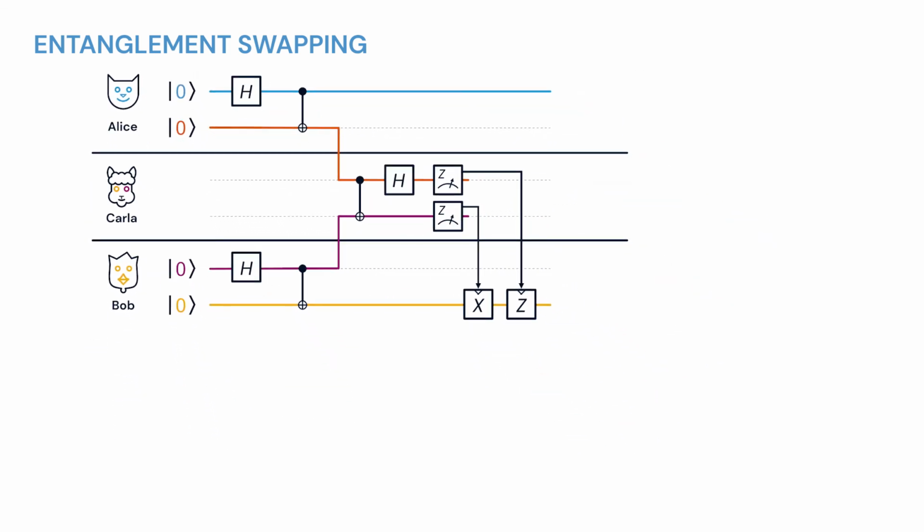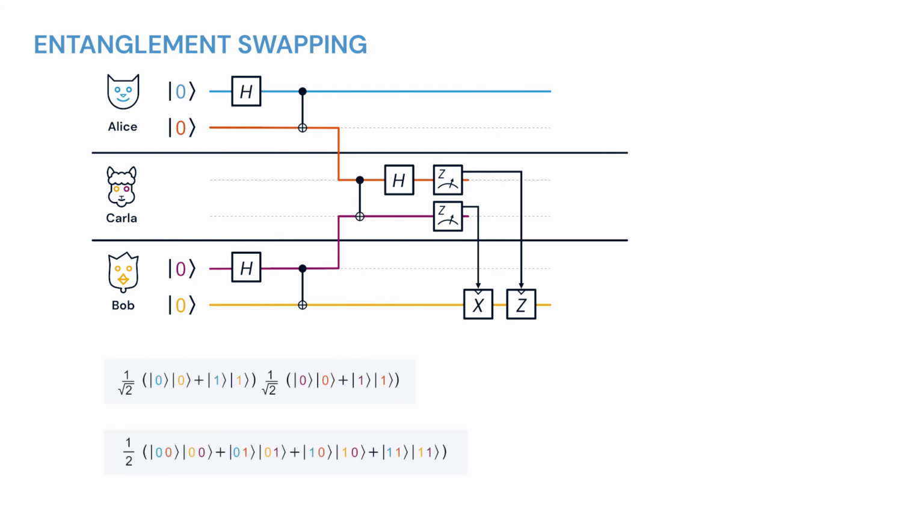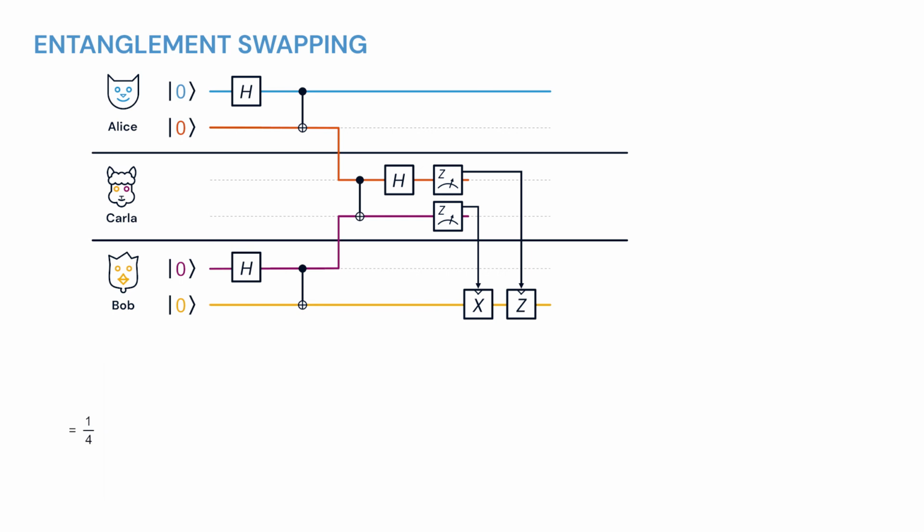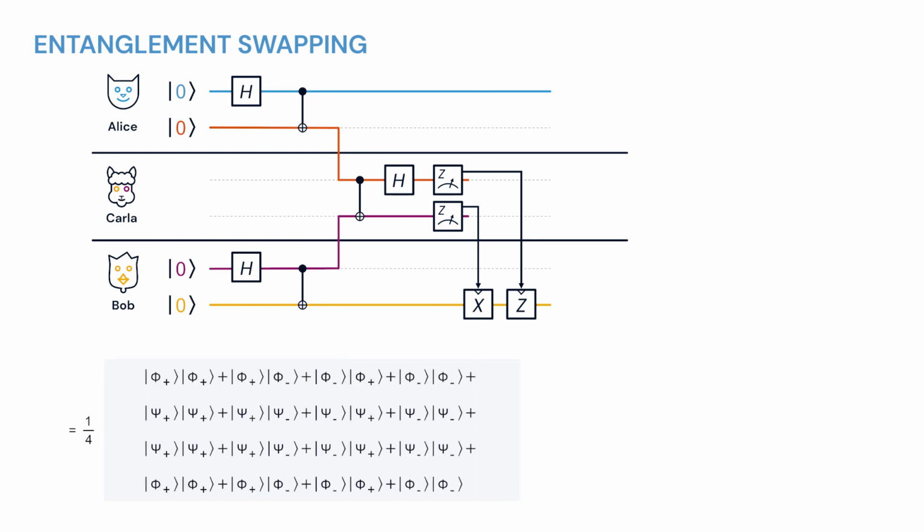First, the full joint state can be written. After that, we can apply the following identities. Although the expression becomes quite large, it can be easily simplified to reveal that, conditioned on the result of the Bell state measurement in purple's Bell state analyzer, the joint state of blue and yellow will be projected onto one of the 4 Bell states. Transforming one Bell state to any other Bell state is a unitary transformation away, which is given by the result of the BSM. This concludes this marvelous protocol called entanglement swapping.